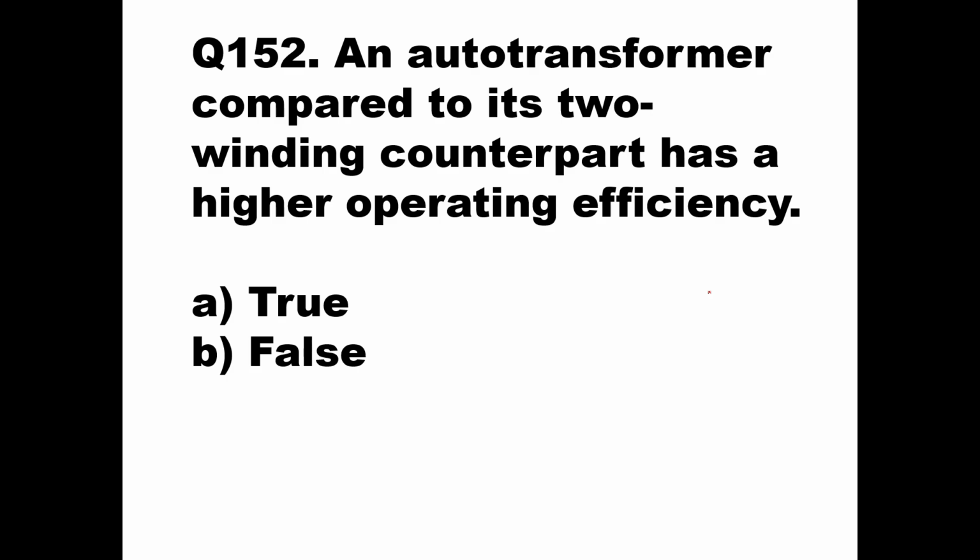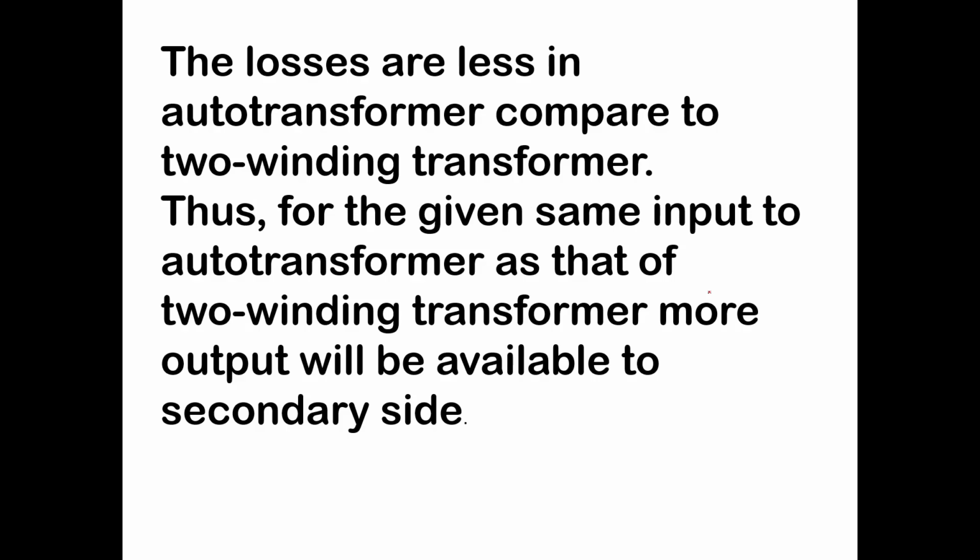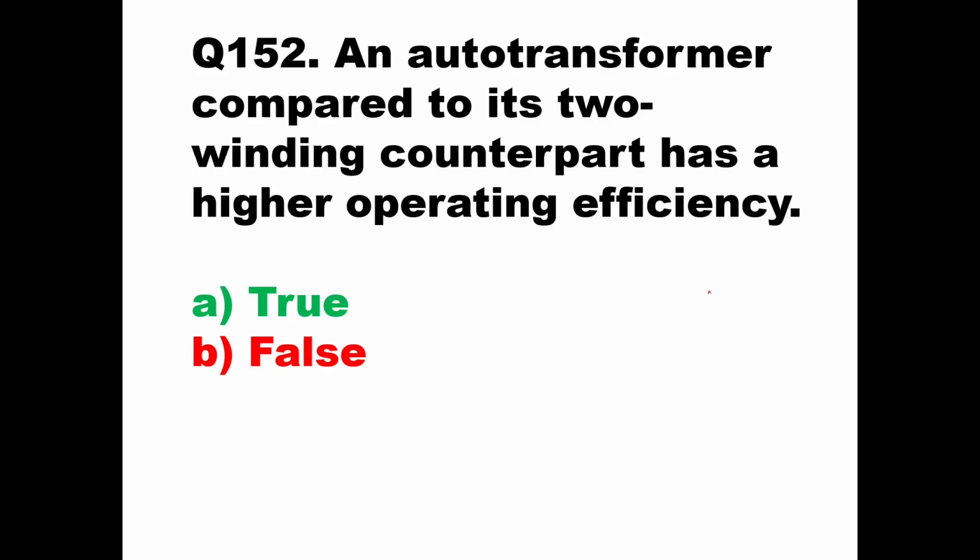This is a simple concept, and that is why for this statement the answer should be true. A, true. If you see the theory, the losses are less in an auto transformer compared to a two winding transformer. Thus, for the same input, more output will be available at the secondary side in an auto transformer. So the efficiency of an auto transformer will be more as compared to a two winding transformer. So this statement is true, and A, true will be the answer.